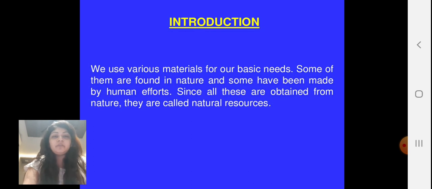Now, we use various materials for our basic needs. Some of them are found in nature and some are made by human efforts. Since all these are obtained from nature, they are called natural resources. So, an important definition from the first introduction: what do you mean by natural resources? The resources which are obtained from nature, or the resources which are not made by humans, are called natural resources.